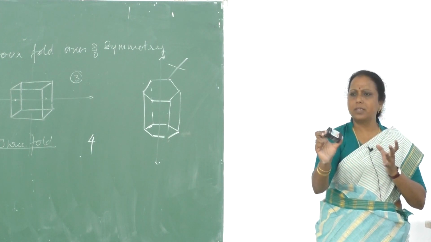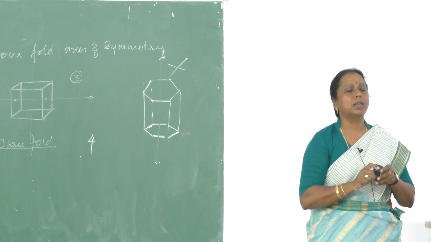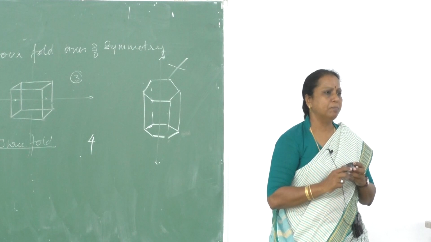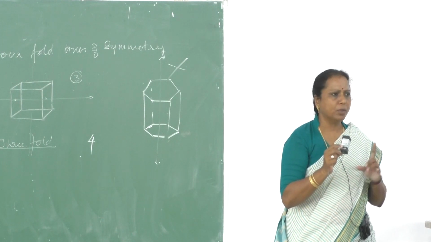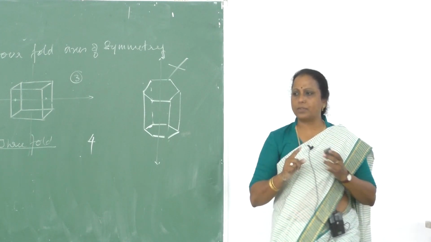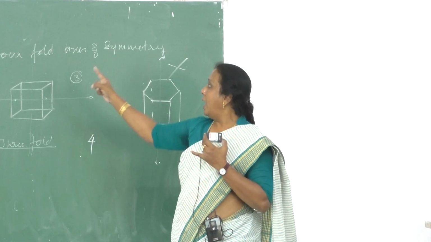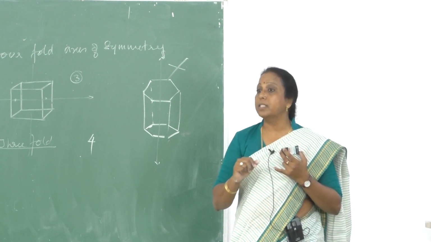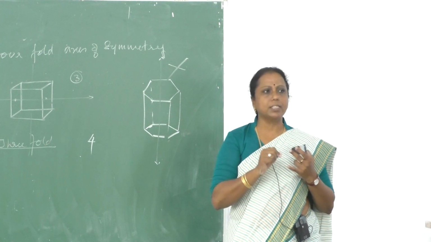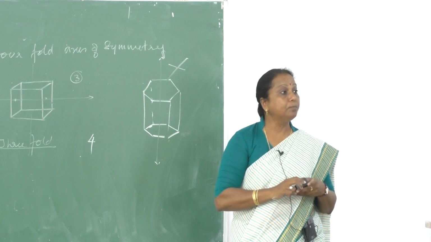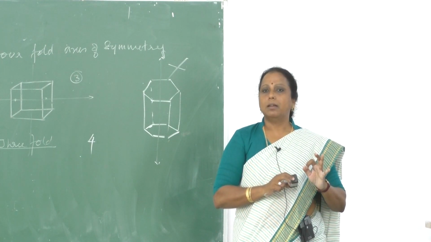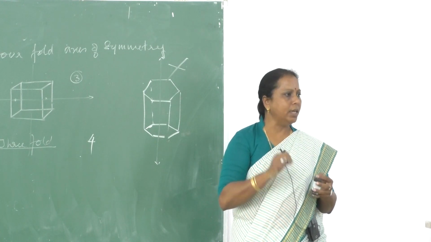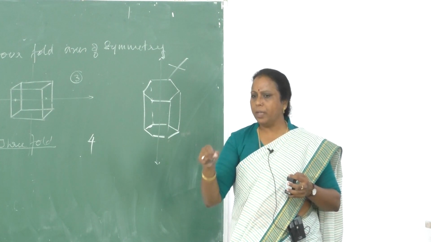So in a crystal, cubic crystal or any crystal, how many center of symmetry are possible? Only one. Axes of symmetry, how many? 13. Planes of symmetry, how many? 9. So the cubic system exhibits how many kinds of symmetry in total? 23 elements of symmetry. Total number of symmetries shown by a cubic crystal is 23.